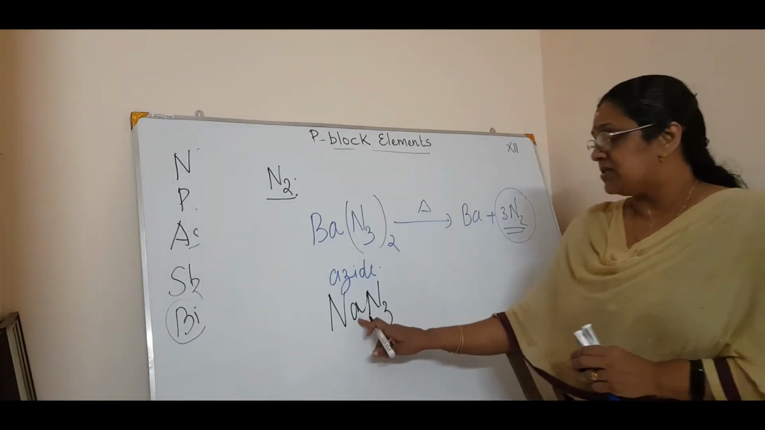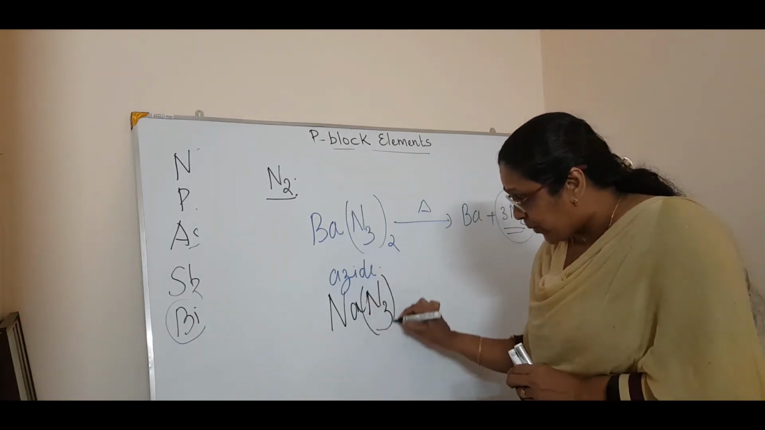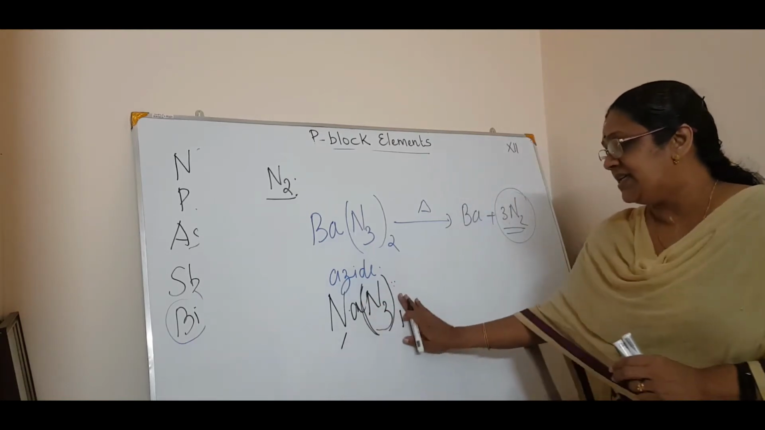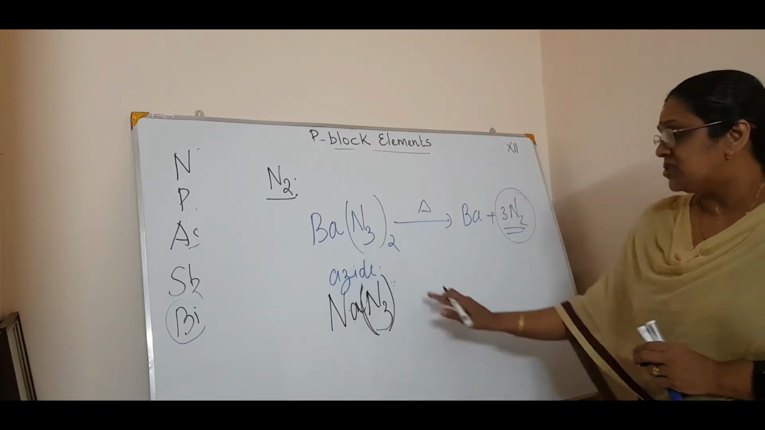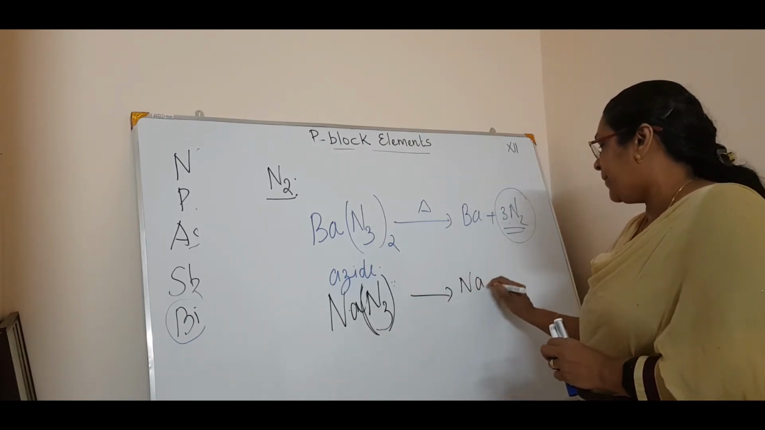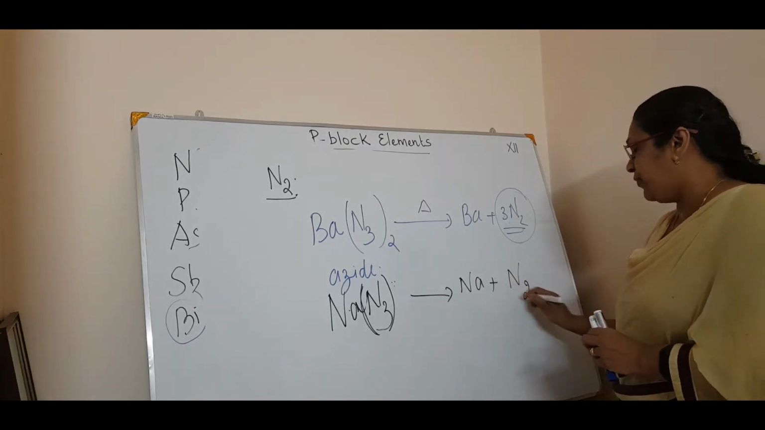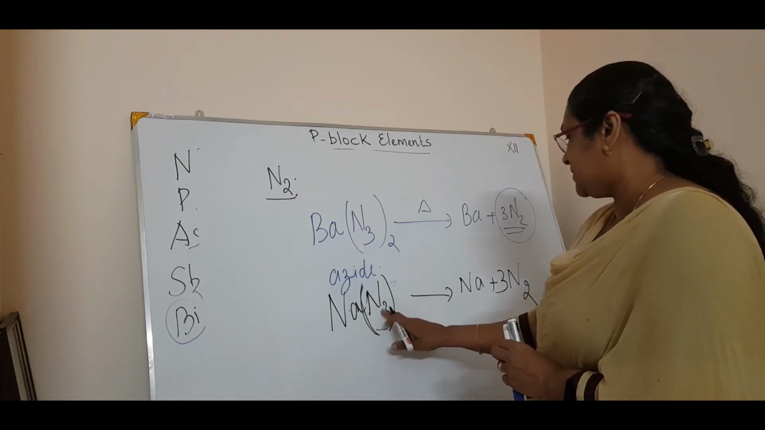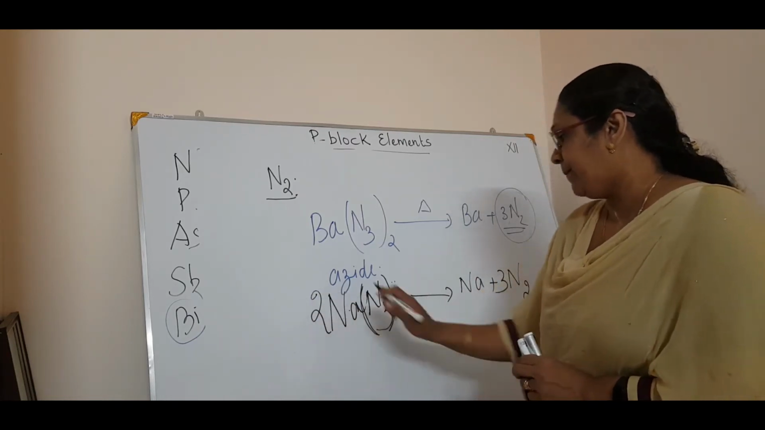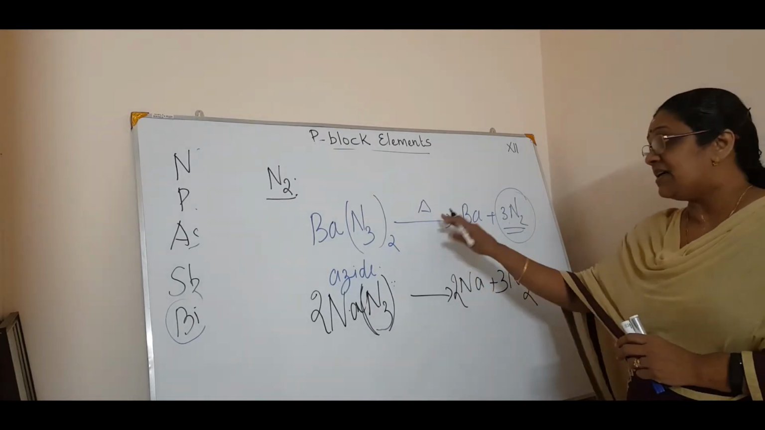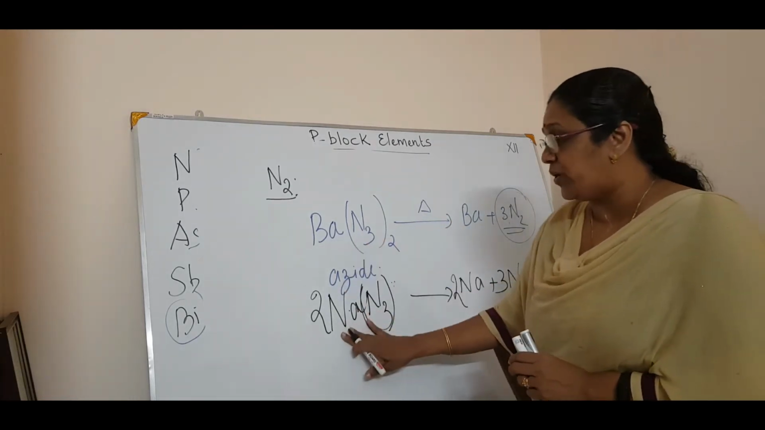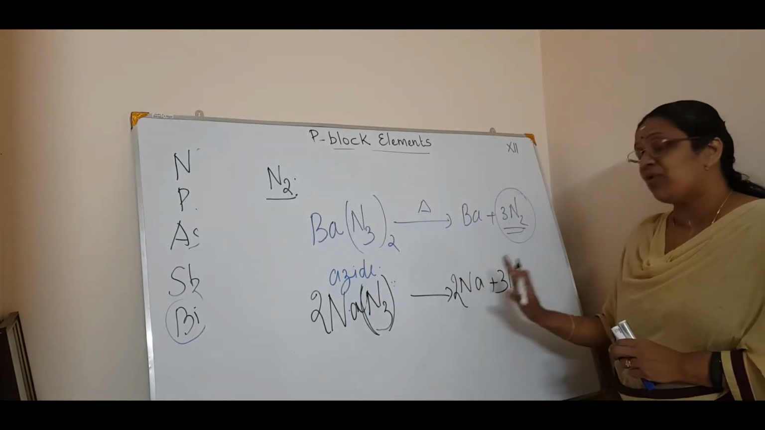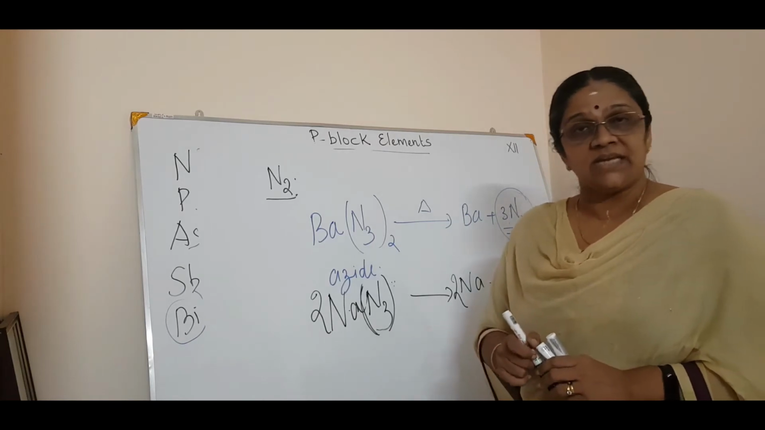NaN3. So sodium is 1 and the azide is N3. So it is NaN3. This will give sodium plus N2. If you balance it, this is 3, so 3, 6, so it is 2Na. So by the thermal decomposition of barium or sodium azide, you will get nitrogen as well as the barium or whatever metal is taken.